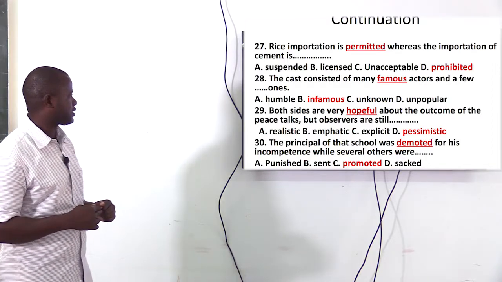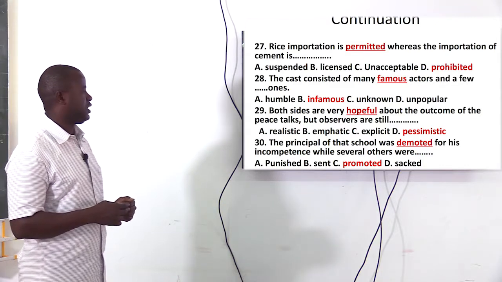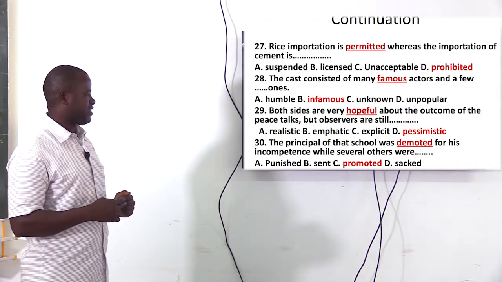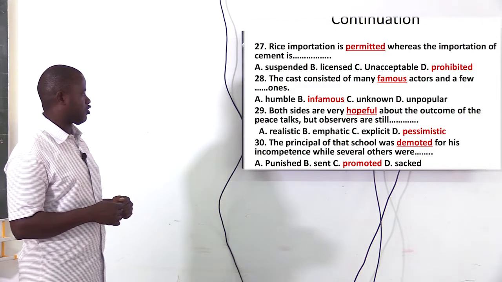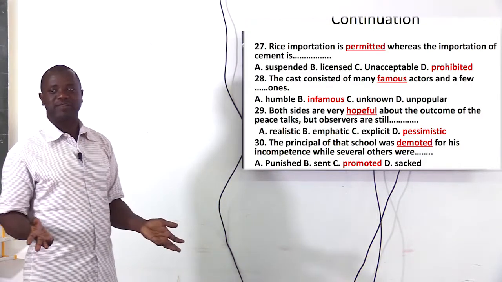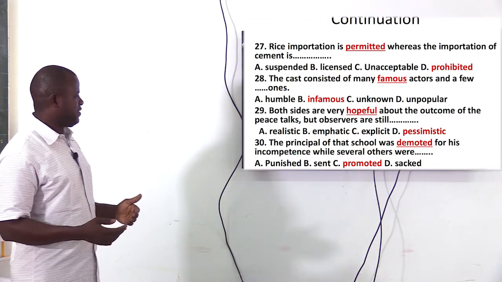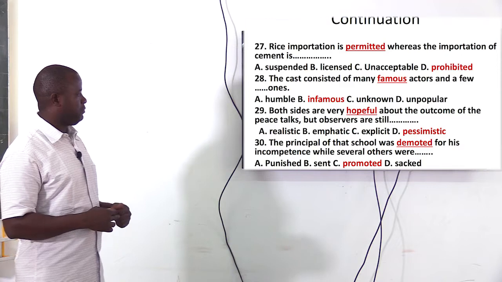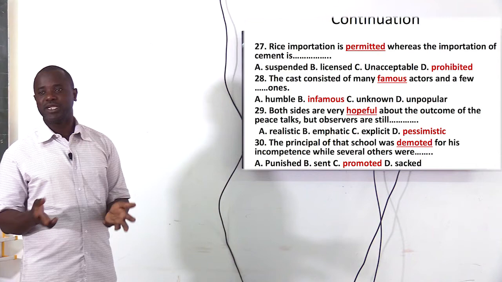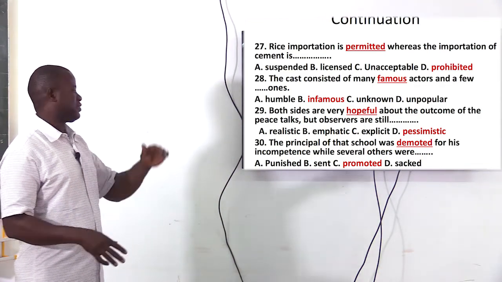So we move on. The cast consisted of many famous actors and few infamous ones. Both sides are very hopeful about the outcome of the peace talk, but observers are still pessimistic. They are hopeful. The principal of that school was demoted for his incompetence, while several others were promoted. So you can see the opposite: demoted, promoted.